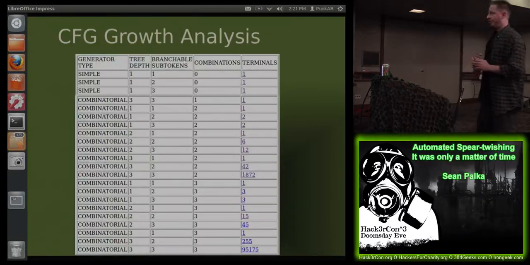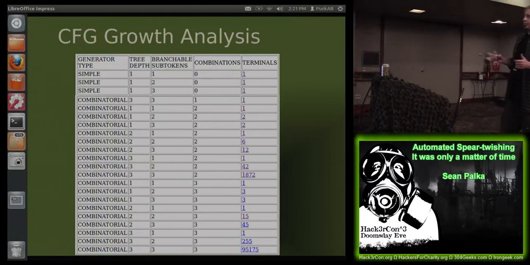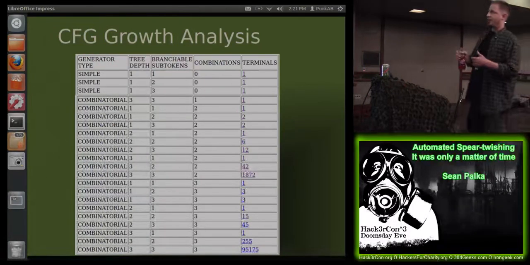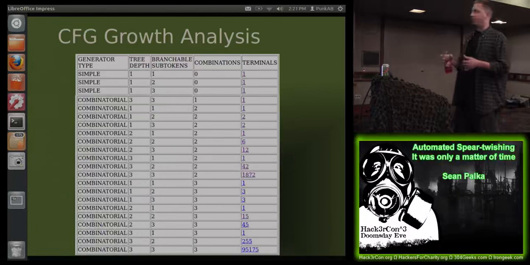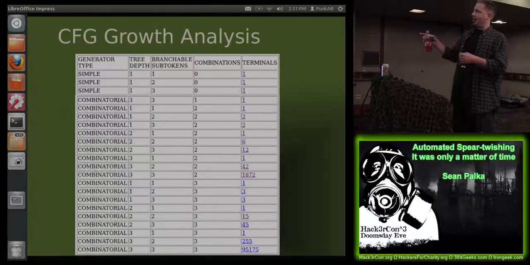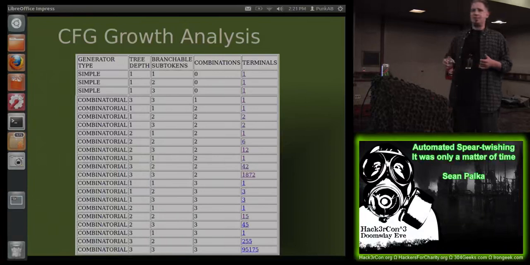So here's a little sample I wrote up, just creating random context-free grammars and tracking how much growth we got out of them over a certain amount of time. If we're looking at just applying three rule substitutions, once we provide a certain number of combinations and subtokens, we get a massive spike in the amount of randomness that's being created in these end strings.